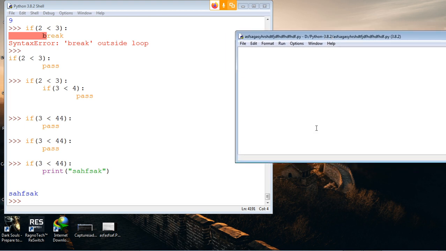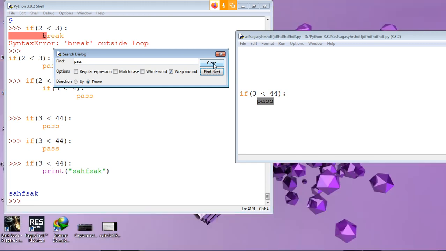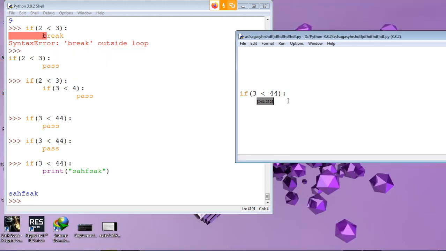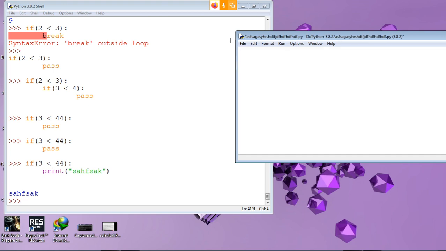Okay, wait. Let's do that pass thing. Can you search keywords in it? Okay, I'm going to search pass. It searched it for me, da. Oh, seriously? Yeah, you don't worry about thousands of lines of code and all. First, you type 1,000 lines of code, bro.